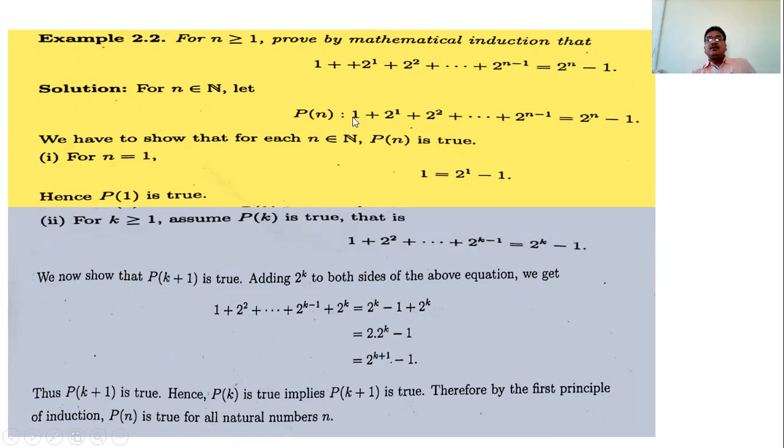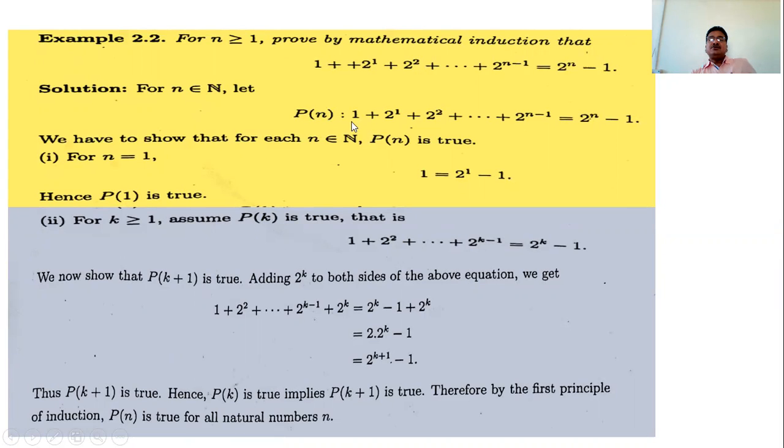So what do we have? The LHS is 1, and the RHS is 2 raised to 1 minus 1, that is 2 minus 1, that is again 1. So LHS and RHS are both the same, meaning P(n) is true for n equal to 1. Then we assume that P(k) is true.